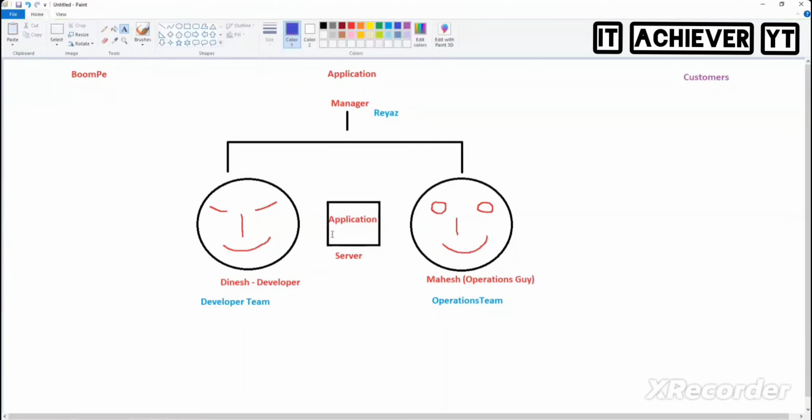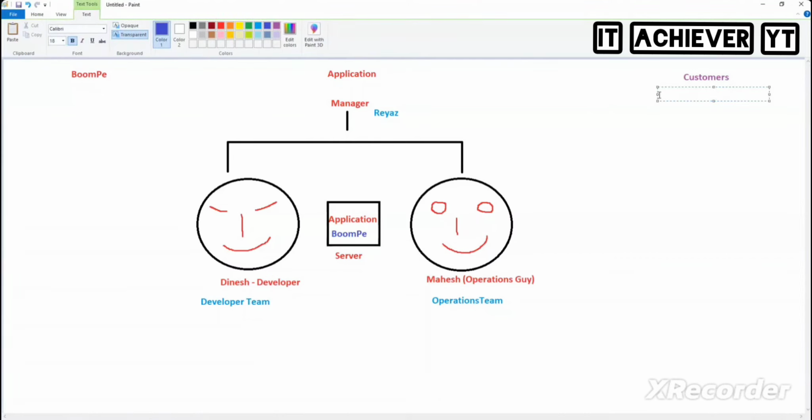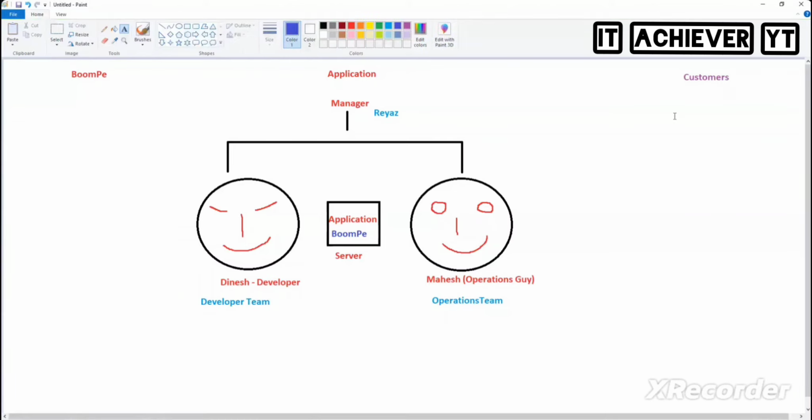So the application here is our BoomPay application. Here we have the customers, and customers are using it the way you scan and pay for all your daily things. Similarly, they use BoomPay to pay for all kinds of everyday daily life. Everyone is using this BoomPay application. Super hit. Excellent.